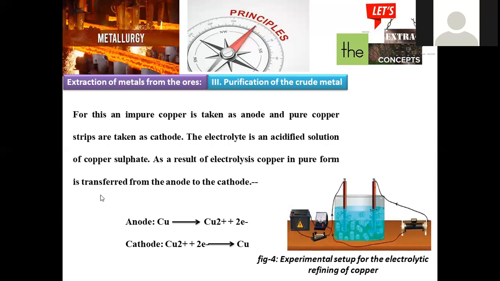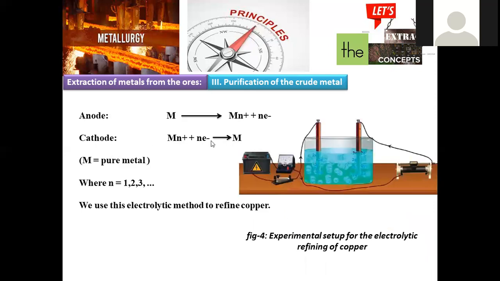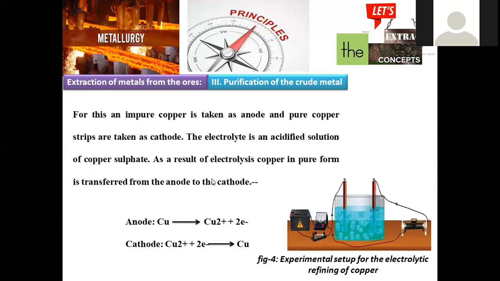Electrolysis of copper gives copper in the pure form. So this is the generalized equation: metal releasing electrons at anode, metal accepting electrons at cathode. But when we go with the specific case of copper, because we are taking copper for the refining process by this electrolysis, the anode, being impure, releases the electrons and is converted into Cu2+, and here the oxidation reaction is carried out.